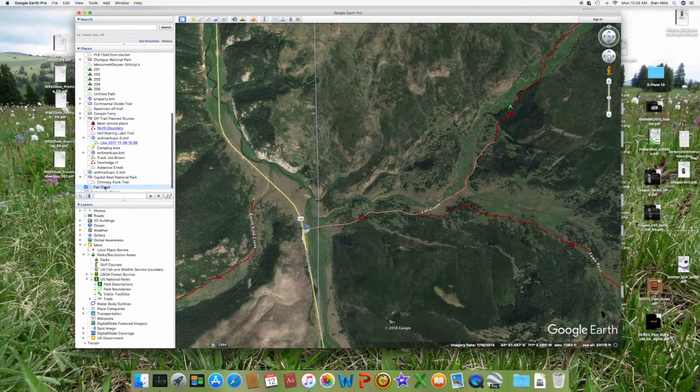Now I want to save my route. Select Fan Creek. Go up here, File, Save, Save place as.